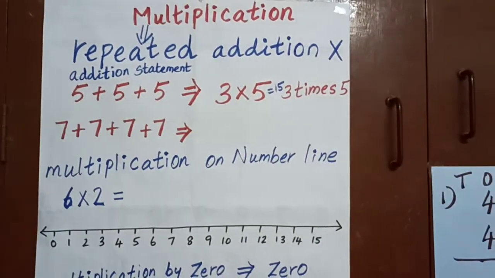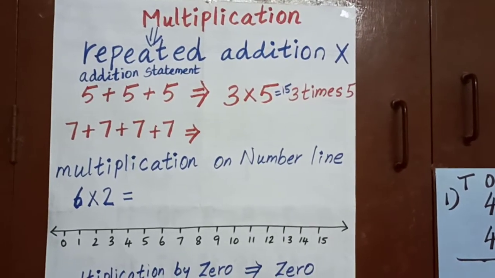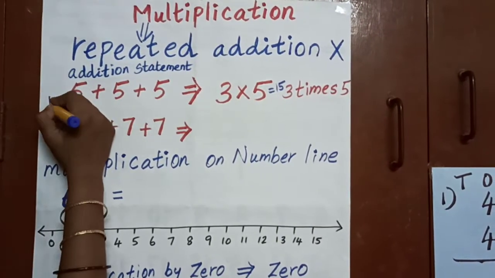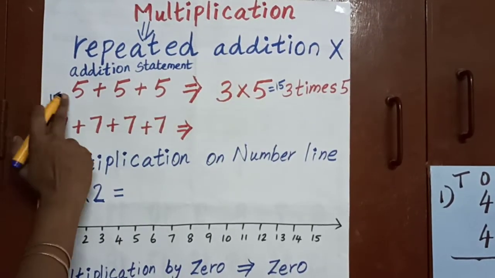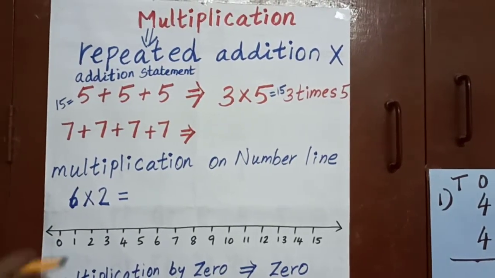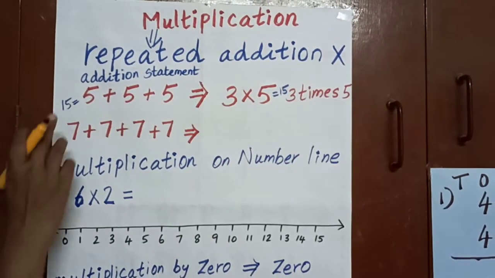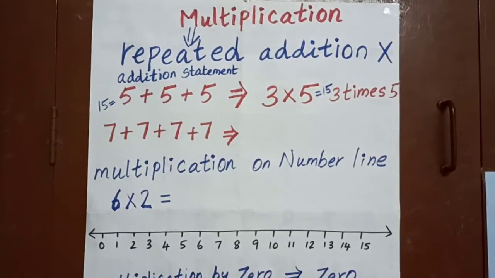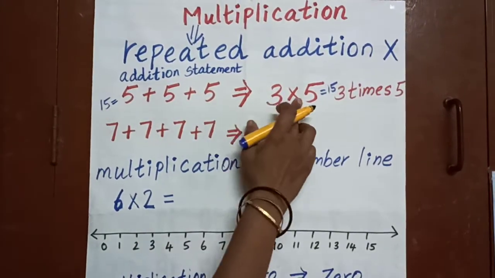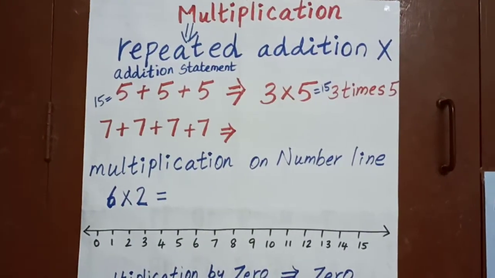When I am adding this 5 plus 5 plus 5, what will be the answer? 5 plus 5 plus 5 is 15. So the answer won't be changed. The answer will be the same. When I am doing the repeated addition as well as when I am doing the multiplication, the answer won't change. How do you have to read this? 3 times 5.